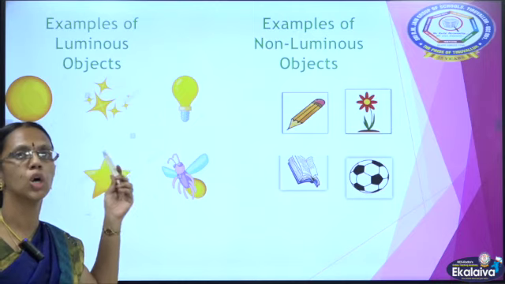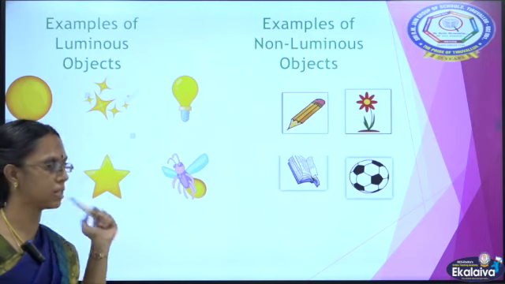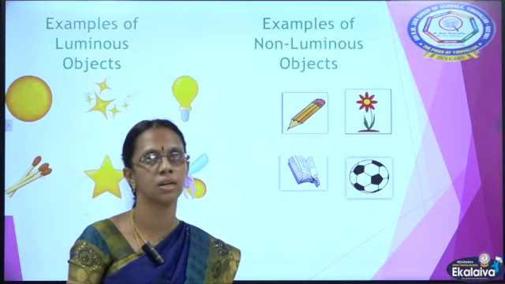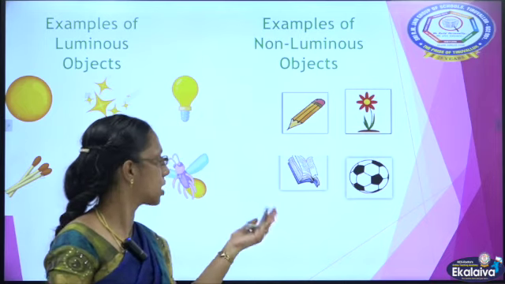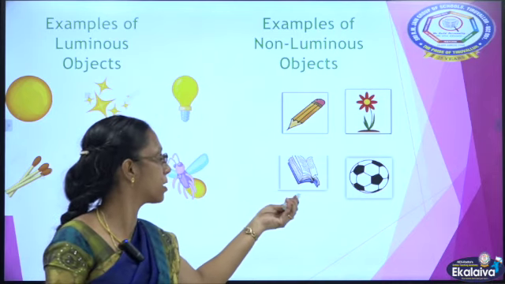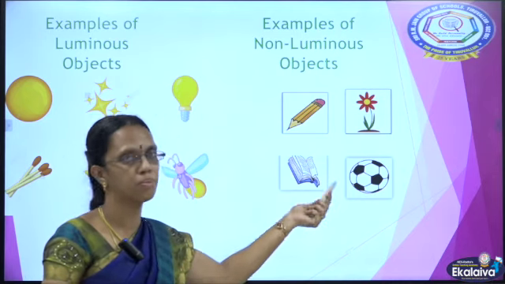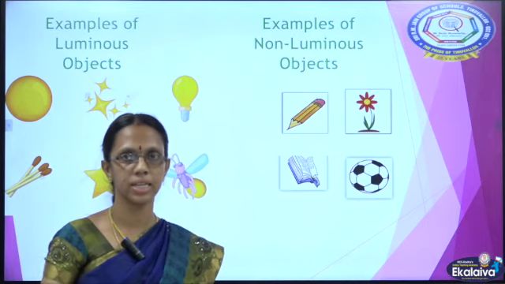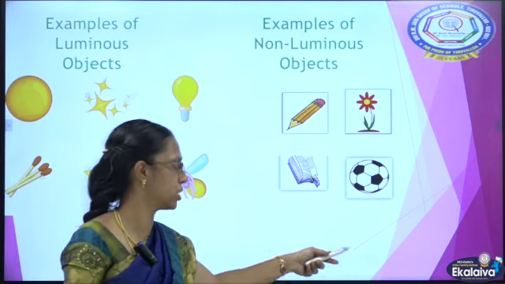All these are luminous objects. Whereas non-luminous objects, most of the things around us are non-luminous. I have given only a few examples here. They are pencil, book, flower, ball, and almost anything, a table, a chair, anything can be said to be non-luminous.